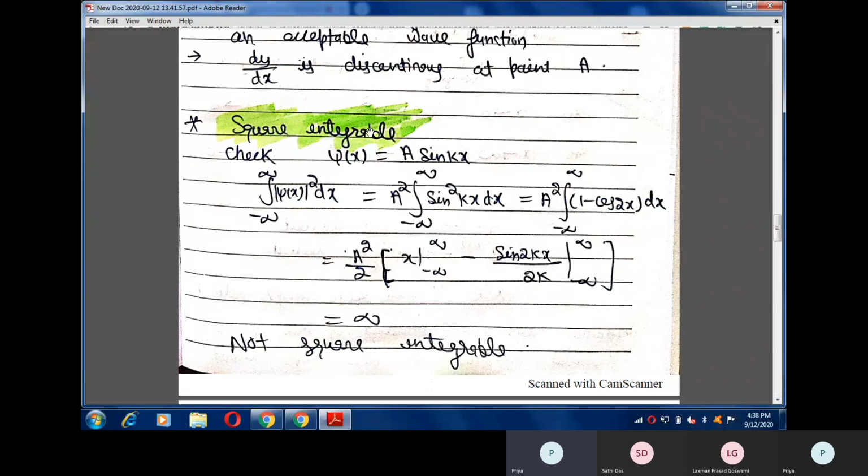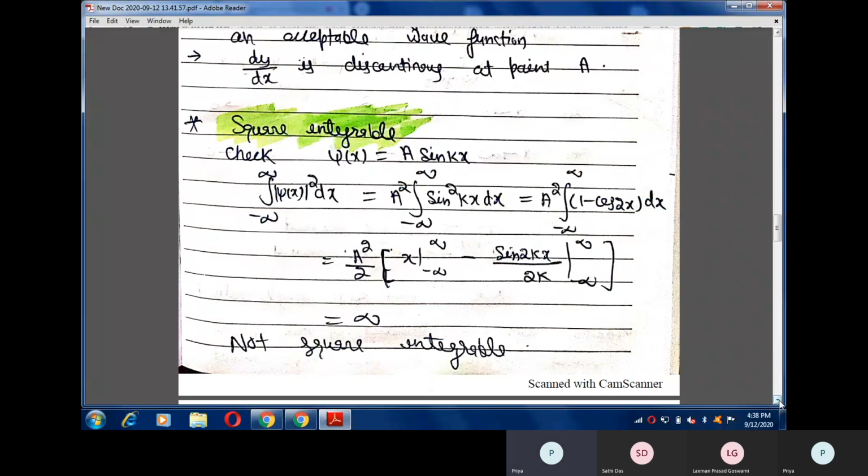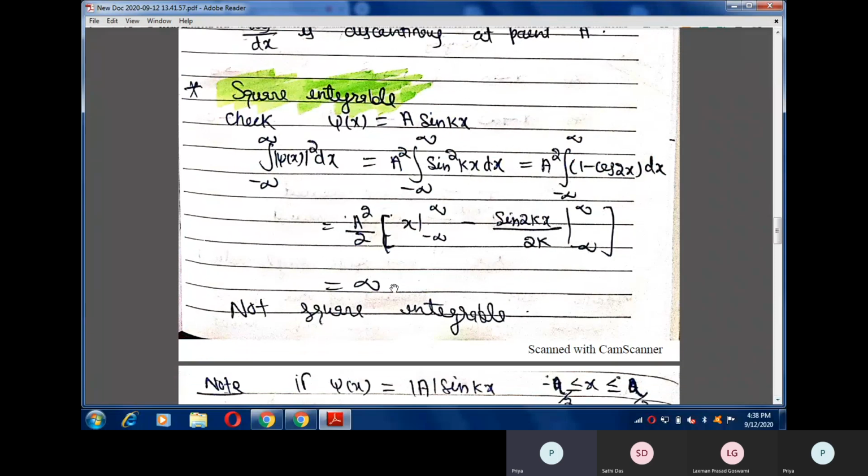The wave functions should be square integrable to be physically acceptable, in order to be part of quantum mechanical wave functions. So see here the example: psi of x equals a sin x. If I find its square integration, that is the integral of mod psi squared dx from minus infinity to infinity, then when I calculate this integration, I get infinity. What does it mean? It means this function is not square integrable.